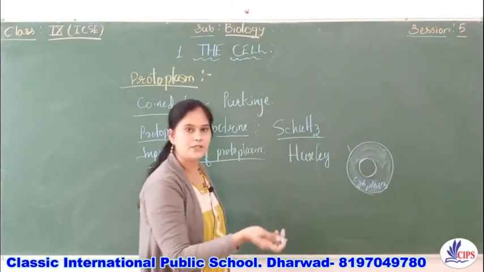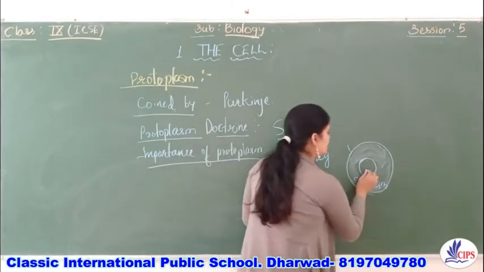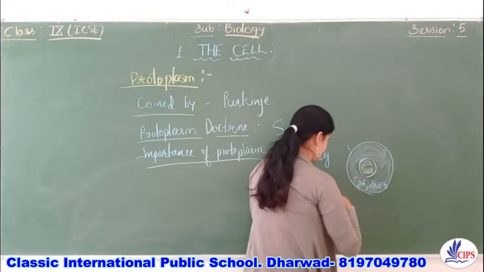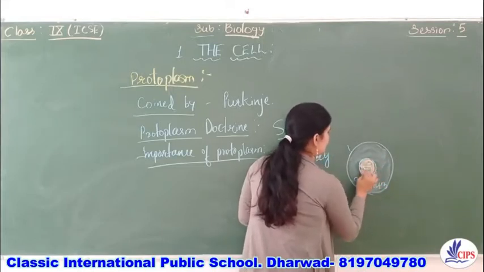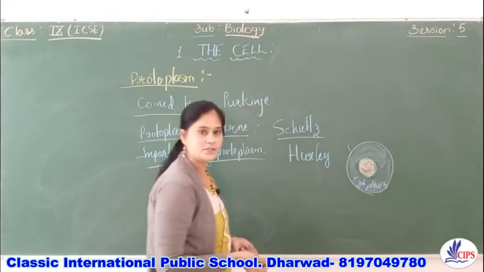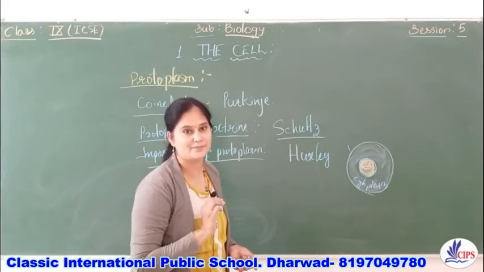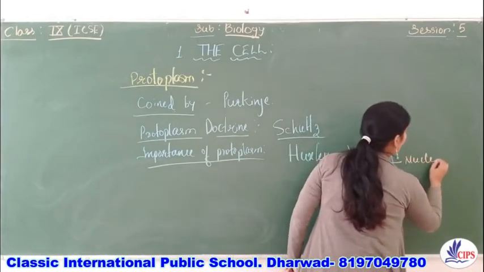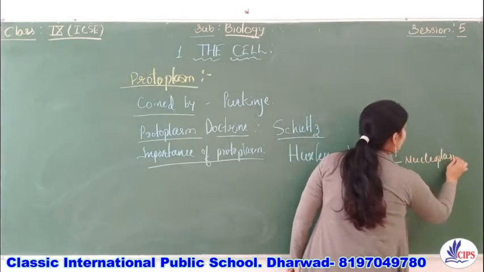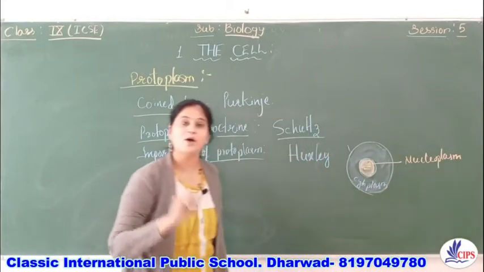And inside the nucleus there is another jelly-like substance present. What do you call this viscous liquid? Yes, it is called nucleoplasm. So this is cytoplasm and this is nucleoplasm.